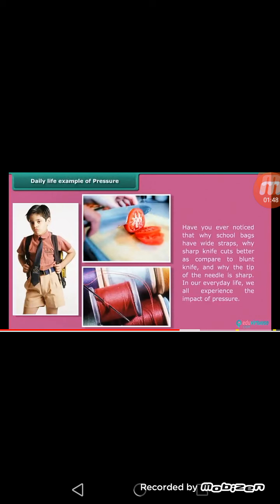Now there are some examples from daily life also. Have you ever noticed why school bags have wide straps? Why does a sharp knife cut better as compared to a blunt knife? And why is the tip of a needle sharp? Why is it not blunt? Why is it pointed? In our daily life we all experience such things.